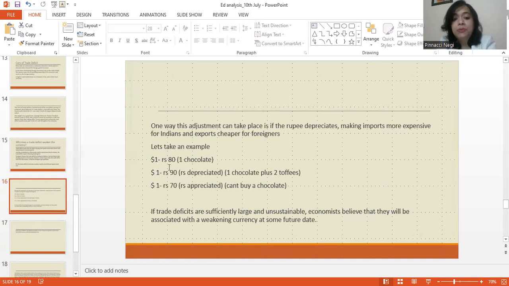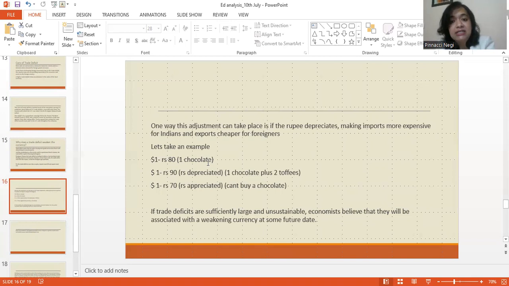$1 is equal to rupees 80. Let's say we're almost approaching that. $1 is equal to rupees 80, students, right? Now say an American wants to buy an Indian chocolate. Now the chocolate costs rupees 80. So in exchange of $1, the foreigner will be able to buy one chocolate when $1 is equal to rupees 80. Okay. Now let's say $1 becomes rupees 90.